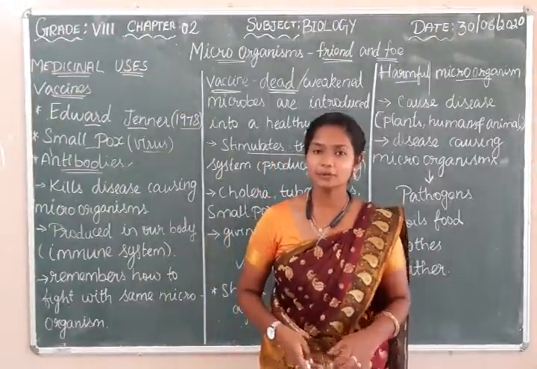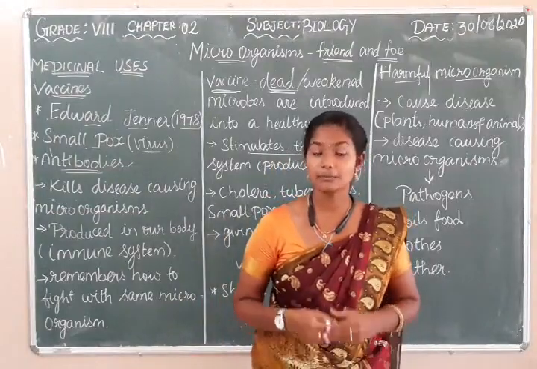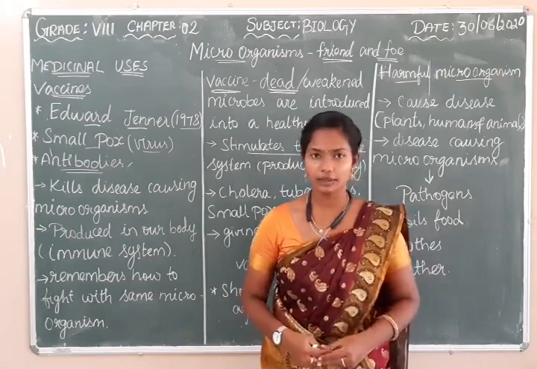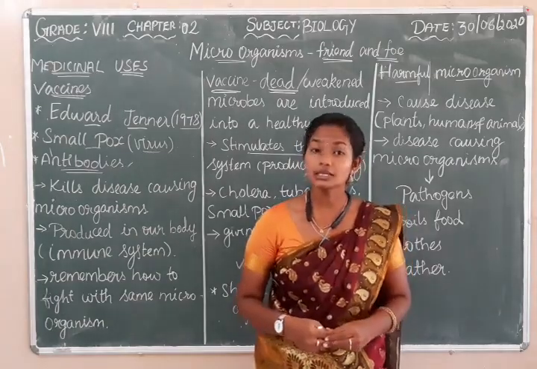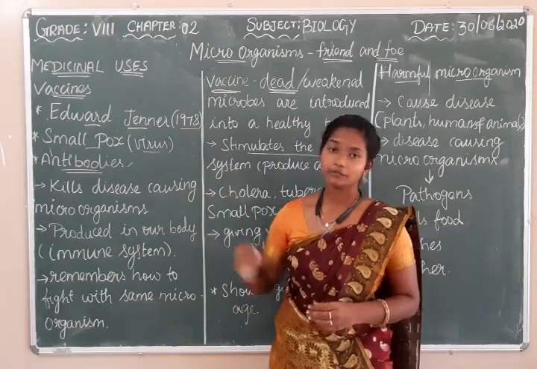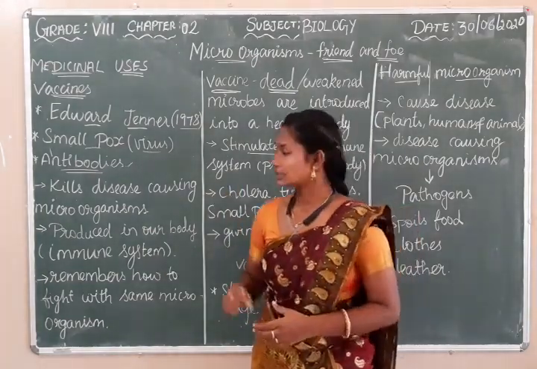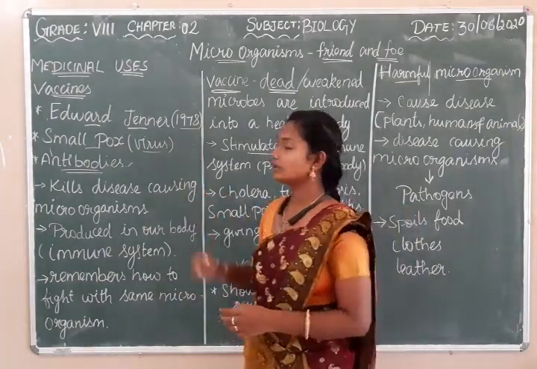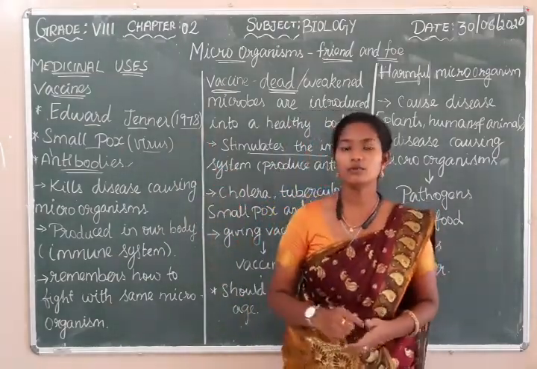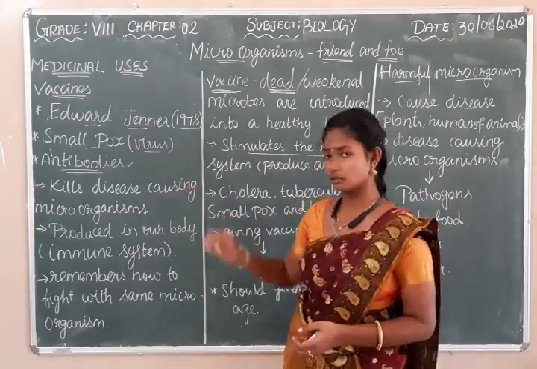We were discussing the second chapter, that is Microorganisms: Friend and Foe. In the previous session, we learned some of the uses of microorganisms. Today, we are going to see the medicinal use of microorganisms. Medicinal use by vaccine. This vaccine was discovered by Edward Jenner in the year 1978. He discovered the vaccine for smallpox, which is a viral disease.